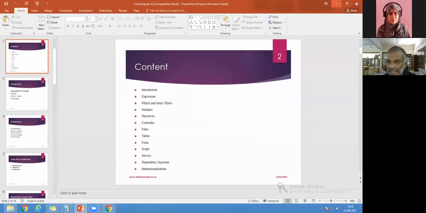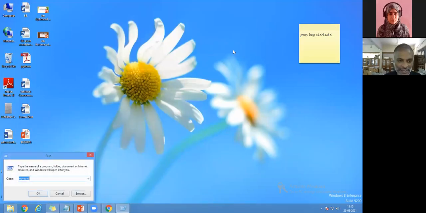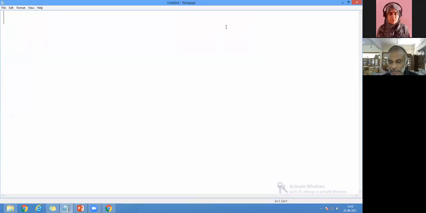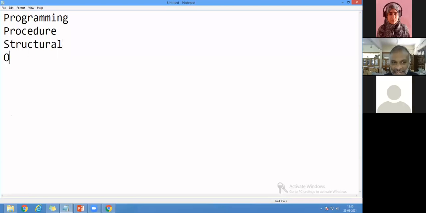First I'll take a notepad so that it is easy for me to communicate with you, right? First of all, you should understand the programming concepts. Programming is of different types. One is called procedure oriented programming. Another one is called structural oriented programming. Another one is called object oriented programming. Up to this, we are very clear. You know that we can ask whether we are learning procedure oriented, structure oriented, or object oriented programming.